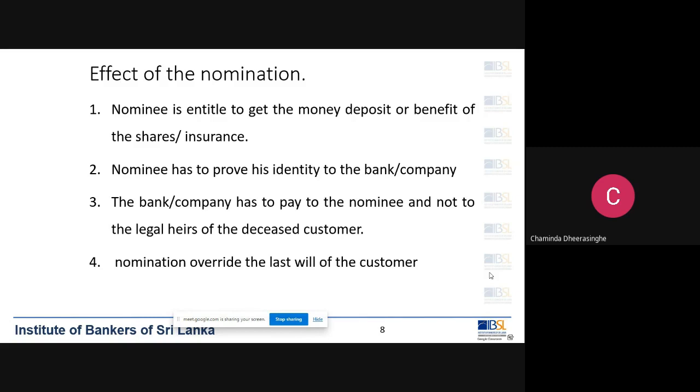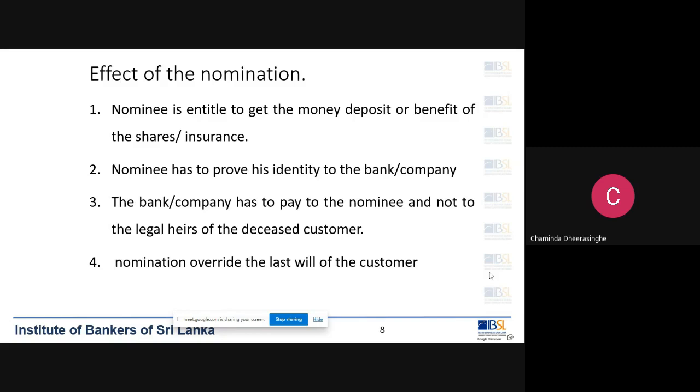So the nominee will not get any benefit; he will get the liability. The concept of nomination is that the benefit should go to the nominee, not the liability. So that may be the reason the legislature has not allowed nomination for current accounts. But it is not clear, and there are no decided cases on that matter either. However, the statutory law is that for current accounts, we can't have nominations.